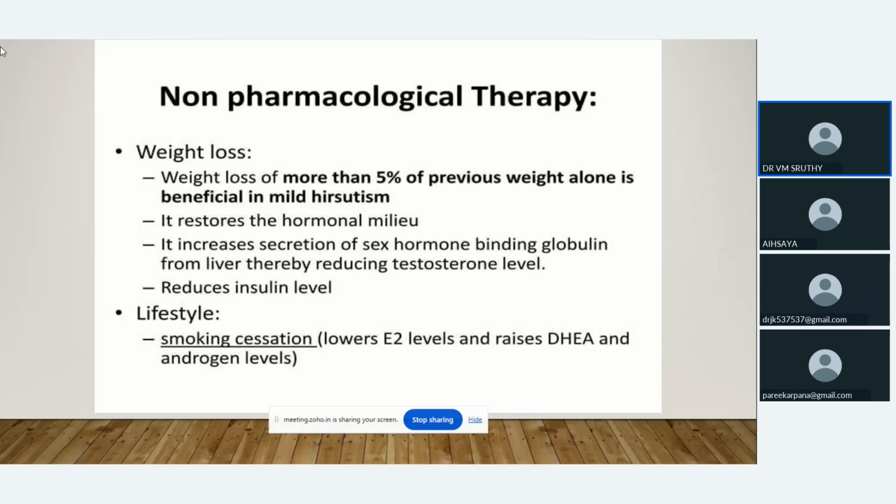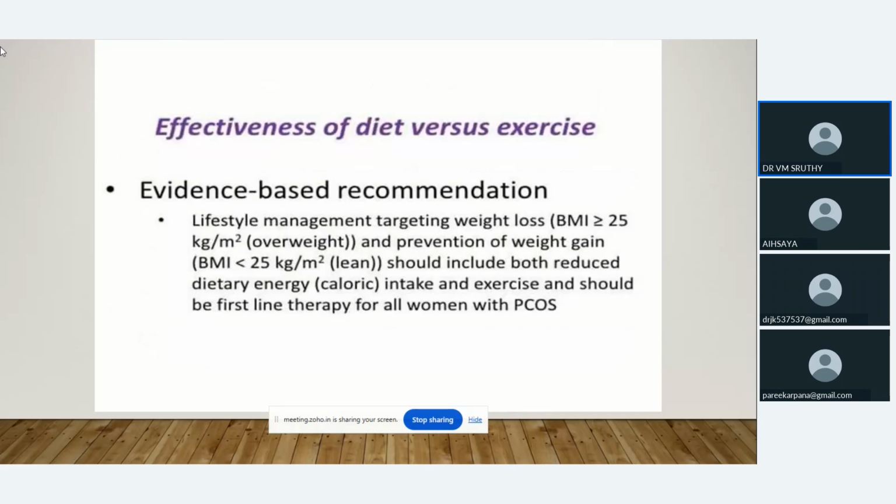Then in lifestyle, we have to stop smoking because it will increase the androgen levels. Then the importance of diet. In lifestyle management, when we are focusing on weight loss, definitely we have to focus on the diet plan. Dietary energy, dietary intake, the nature of the food, everything is important. So along with exercise, we have to focus on the diet also.